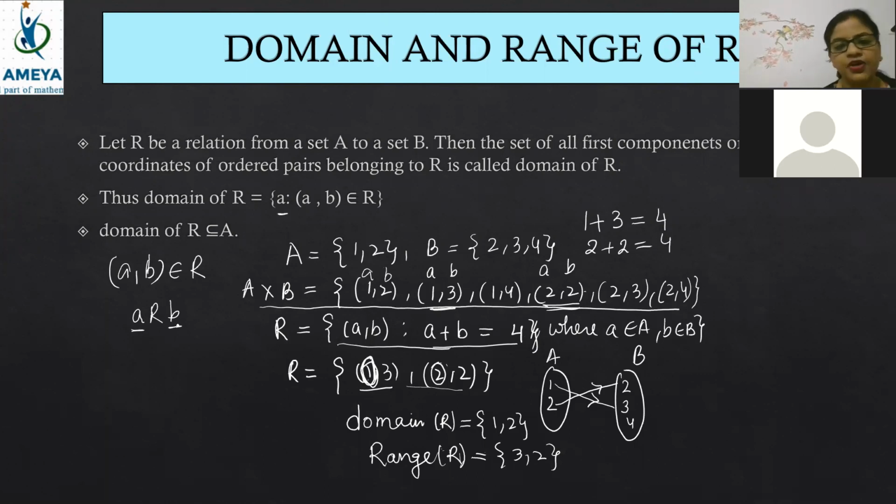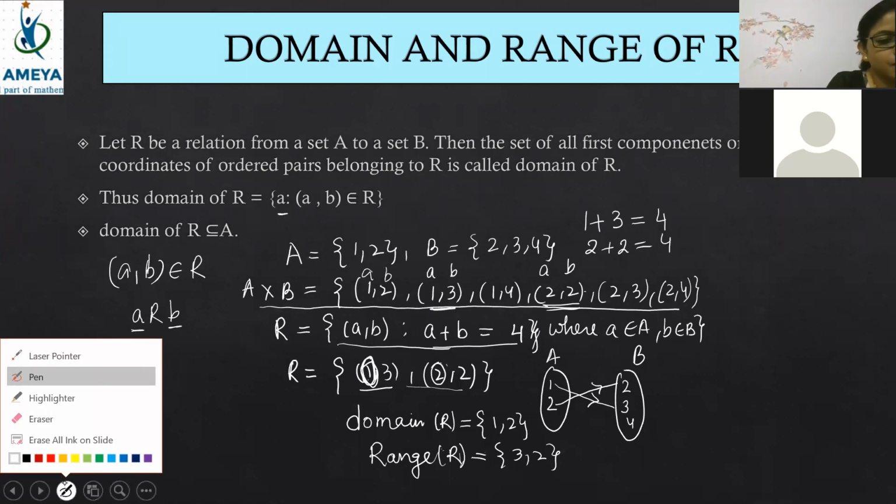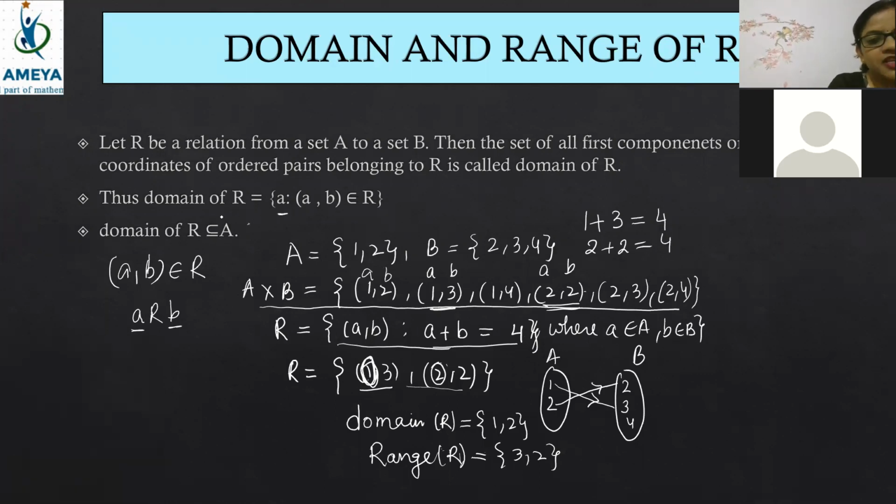Yes, Vignesh. Very good, beta. So, domain of R is a subset of A. Why, beta? Because A is having how many elements? Now, this comes in MCQ. Beta, this statement comes in MCQ. Whichever question has come in MCQ in 12th in the last 10 years, I'm telling you, beta. So domain of R is a subset of A.